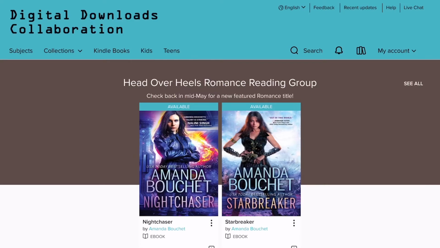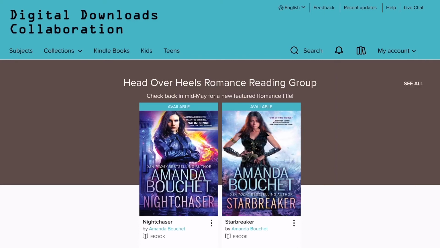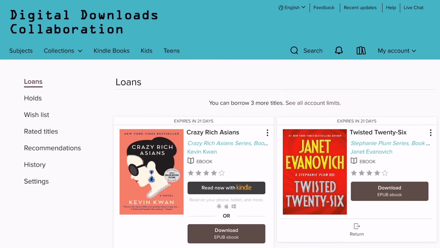So let's get started. We're going to go to the OverDrive app, make sure we're on our Digital Downloads Collaboration main screen, and then on the right side of our screen we're going to tap on My Account and select Loans from this drop-down list to see what's currently checked out to our account. So we have a few different books available here.